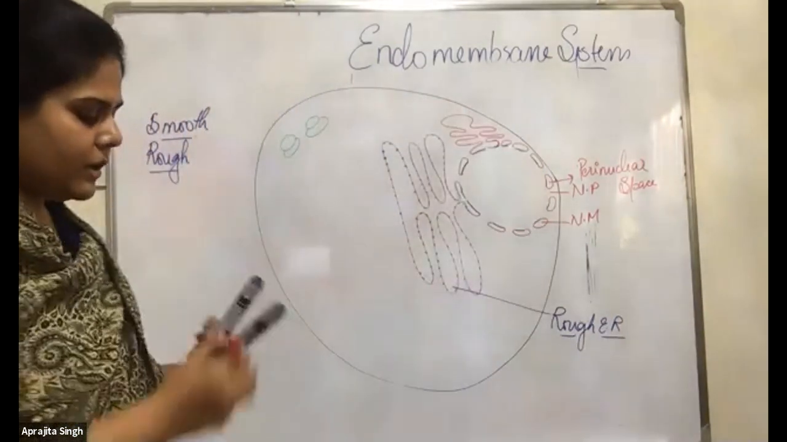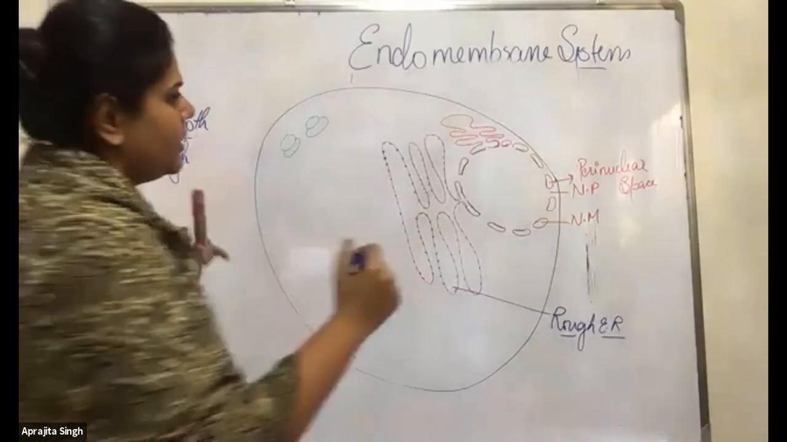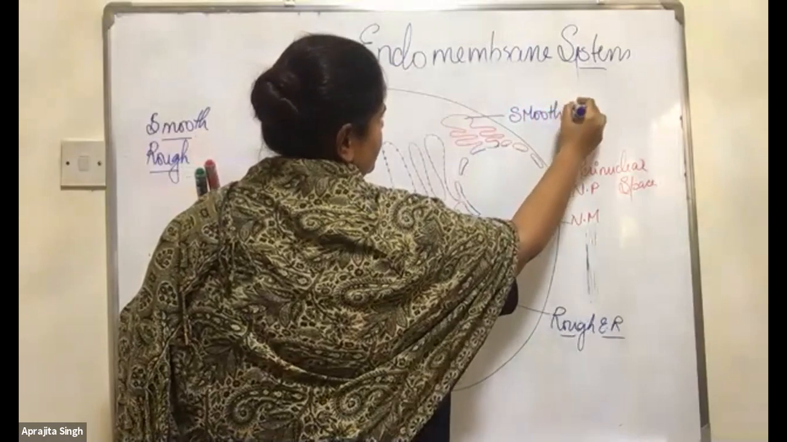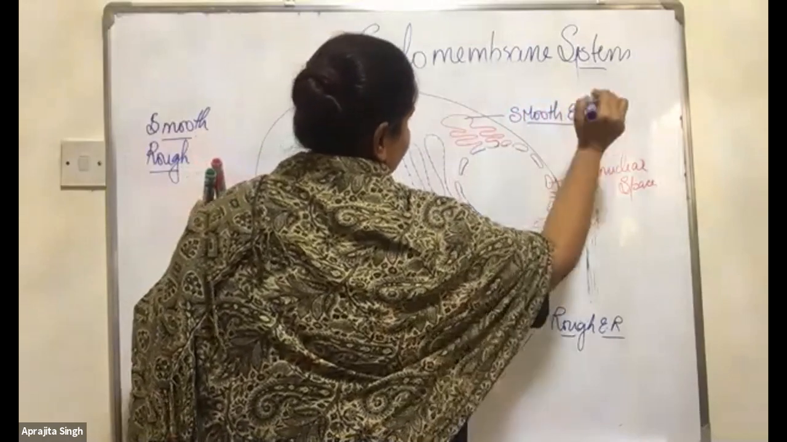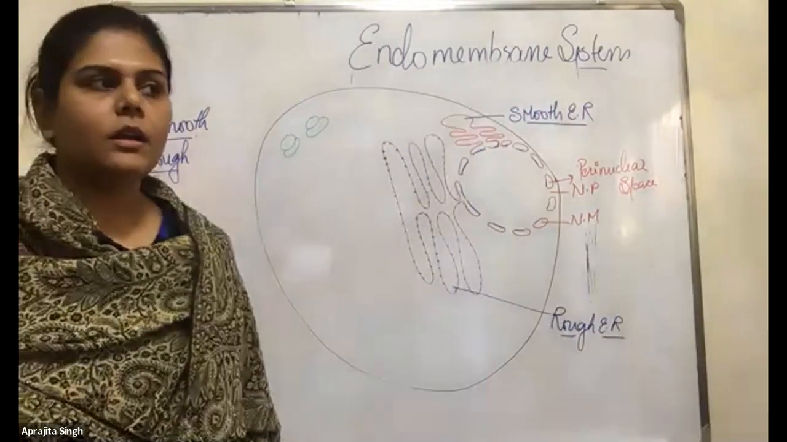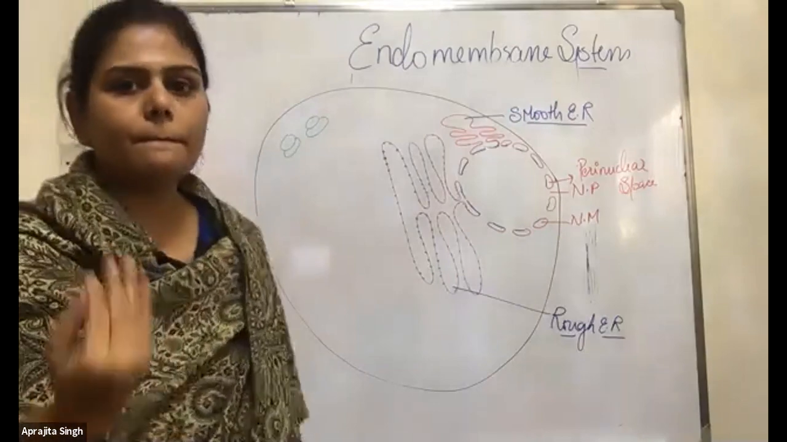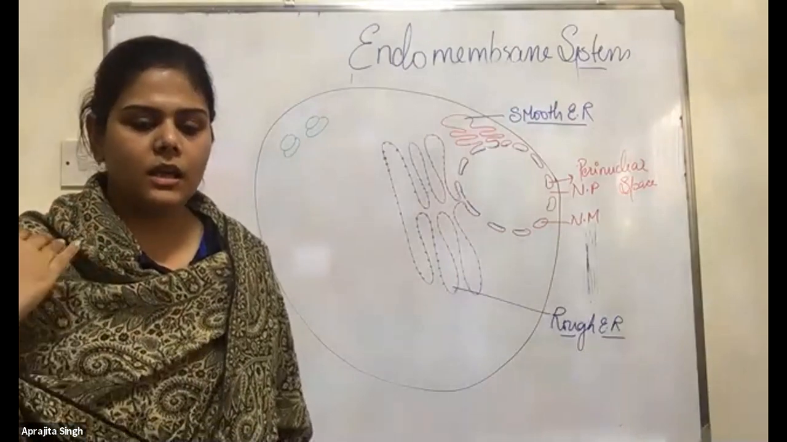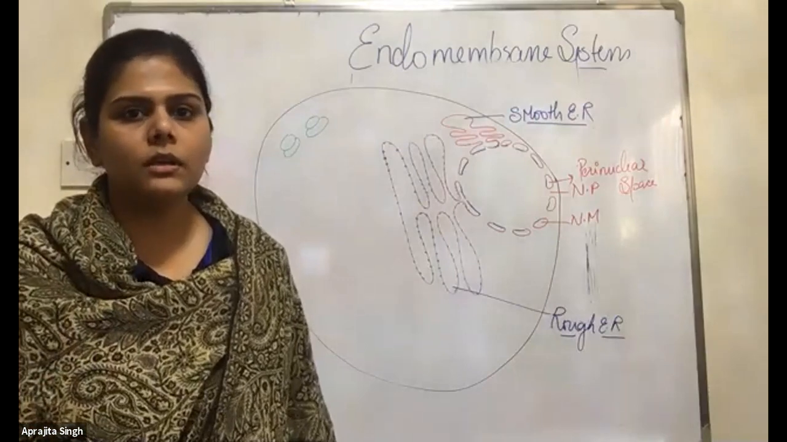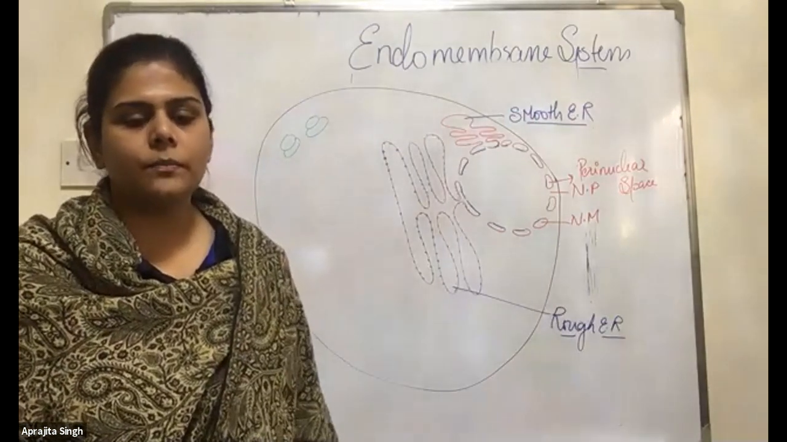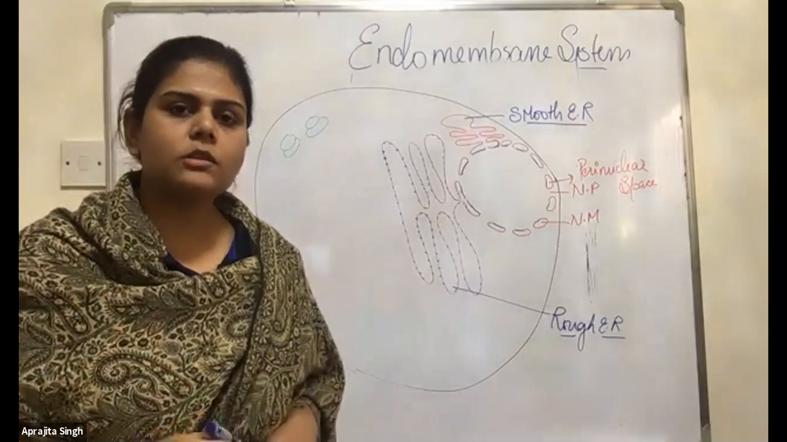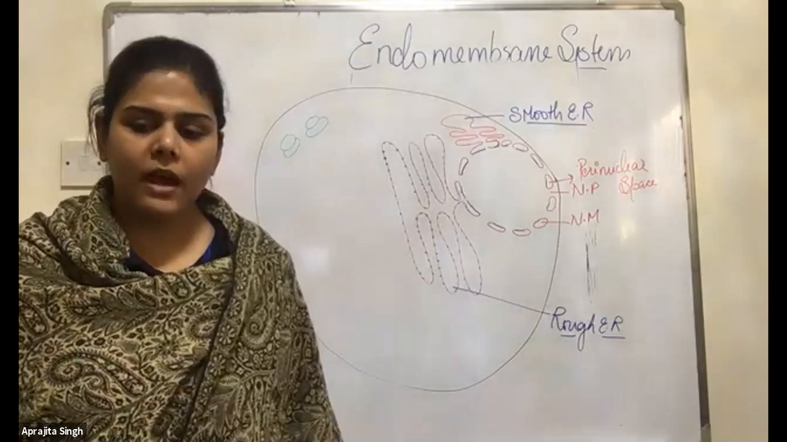Smooth ER, okay? They don't have the ribosome, so it's a smooth surface, smooth ER. Fine. Now one more question. Ribosomes in the cell, I told you they are present in the free form and they are present on the endoplasmic reticulum. Will they be present anywhere else also in the cell? Ribosomes?